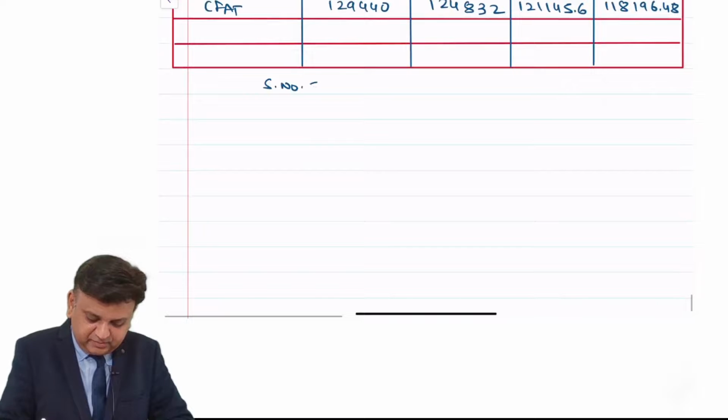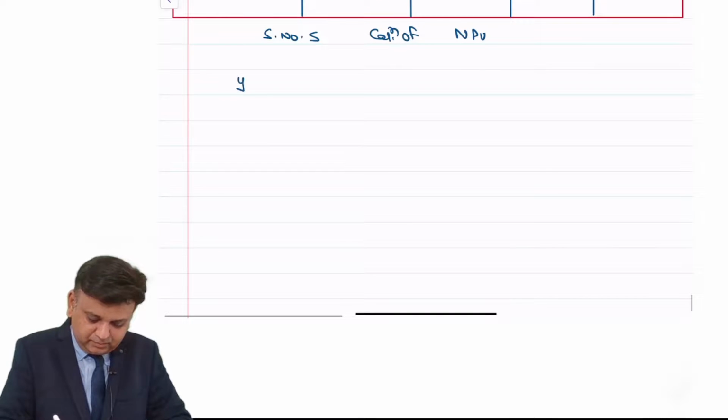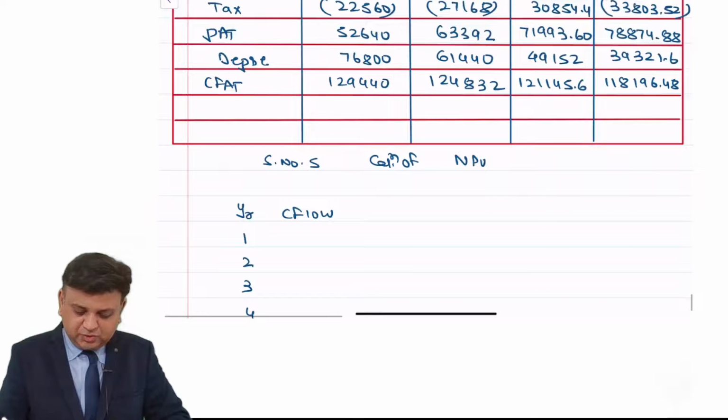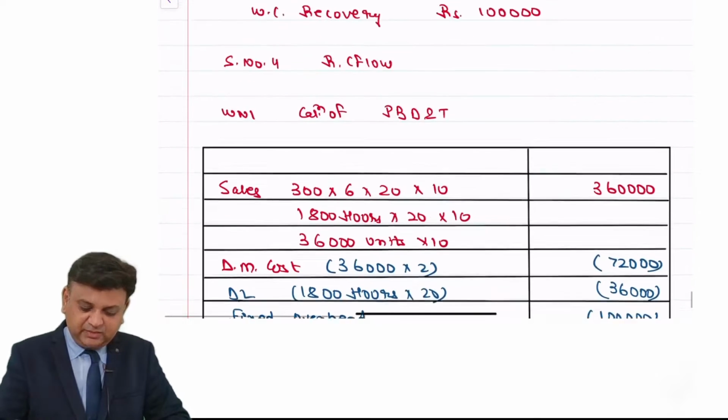Step number 5, calculation of NPV. First year, second year, third year, fourth year cash flows. In the fourth year, apart from this, we have to add the terminal cash flow.